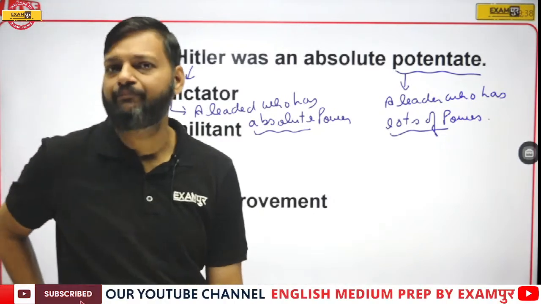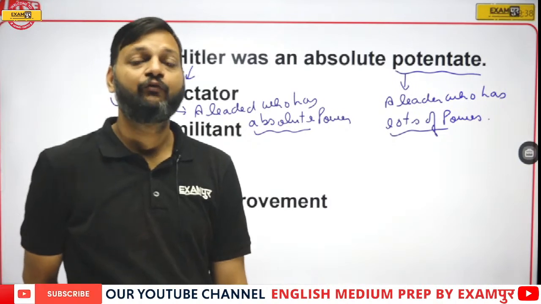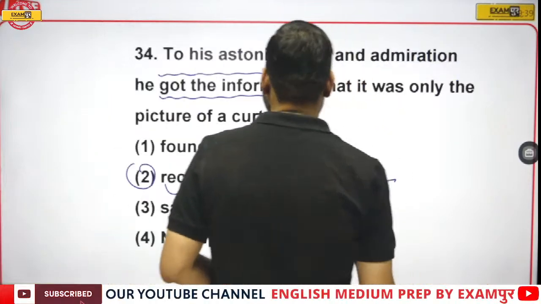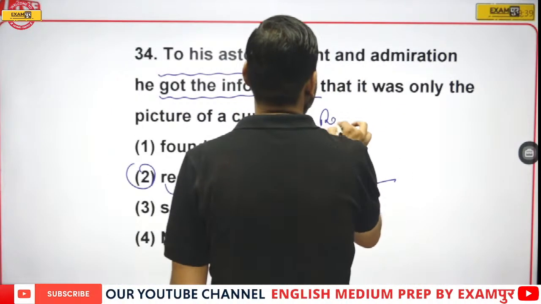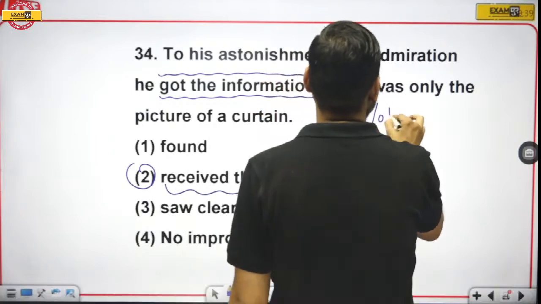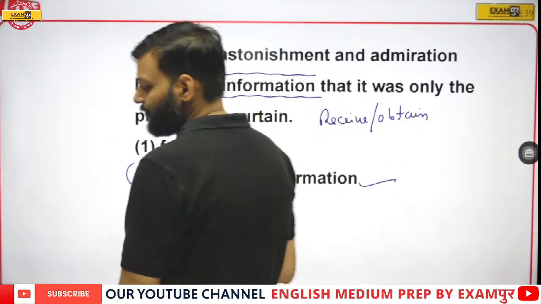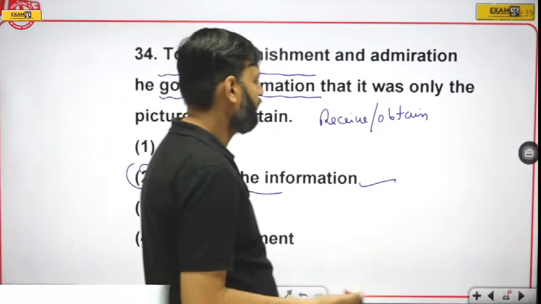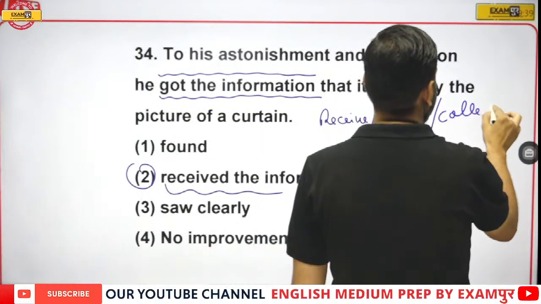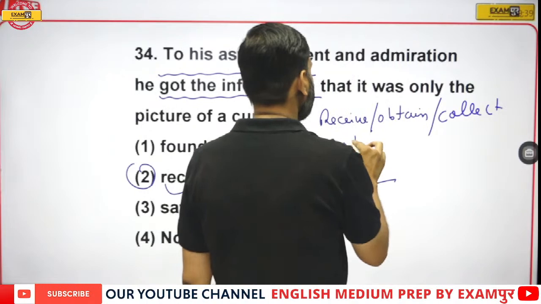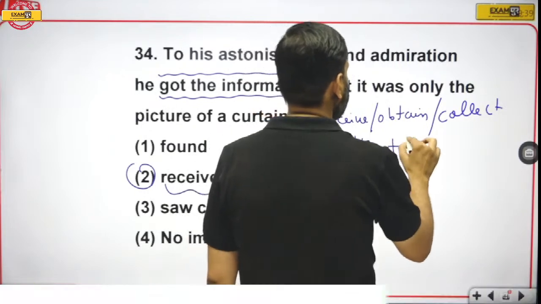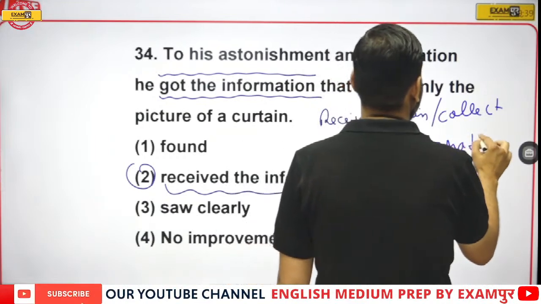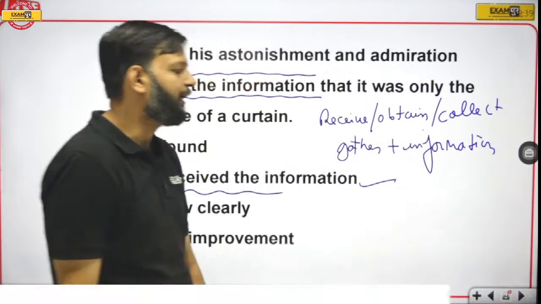Sitaram, we do not find information. We receive information. With the word information, we can use receive, we can use obtain, or collect or gather.